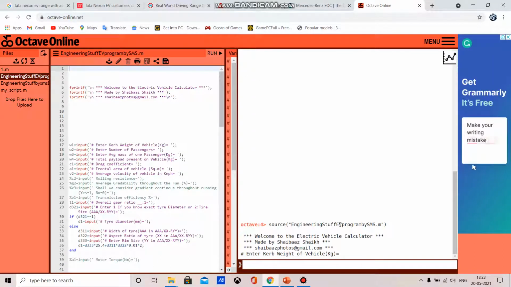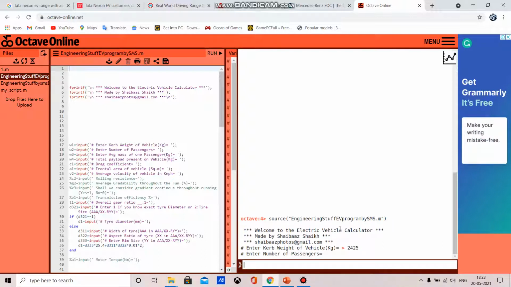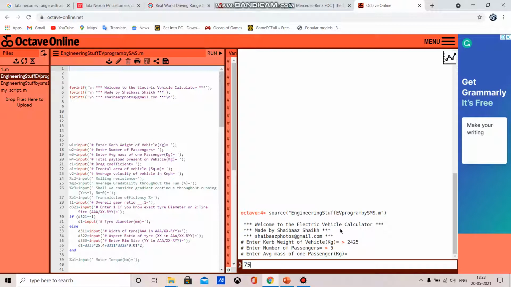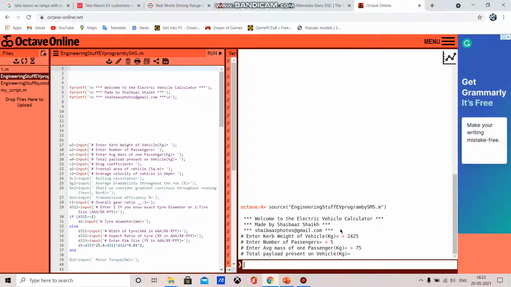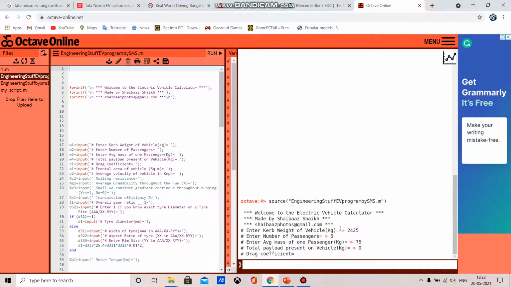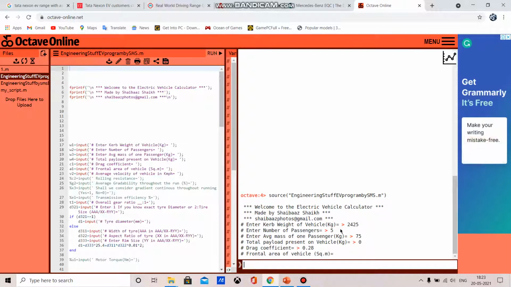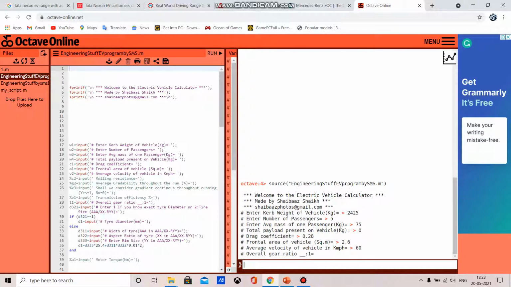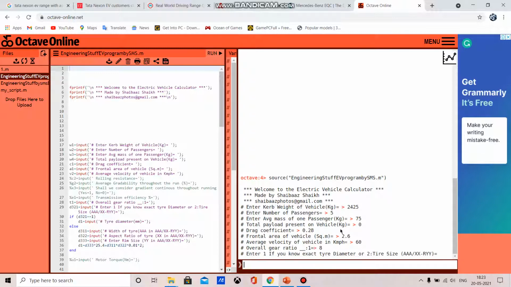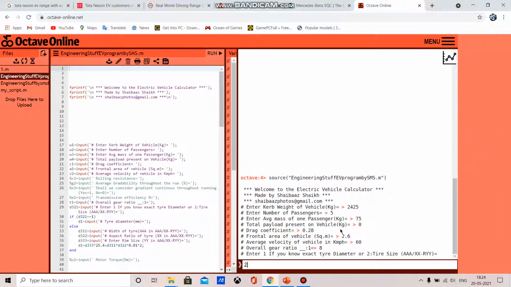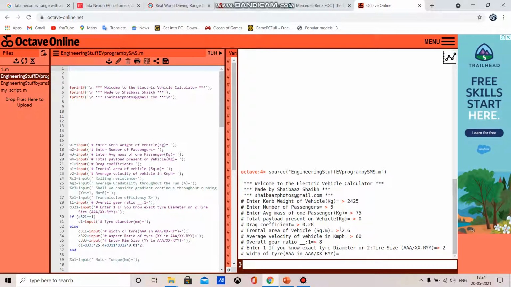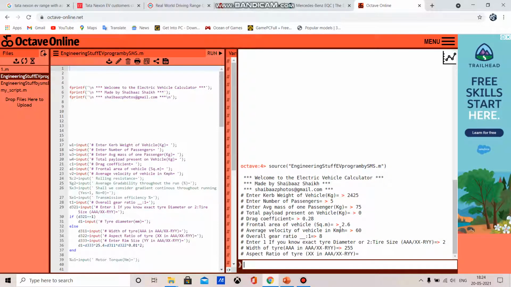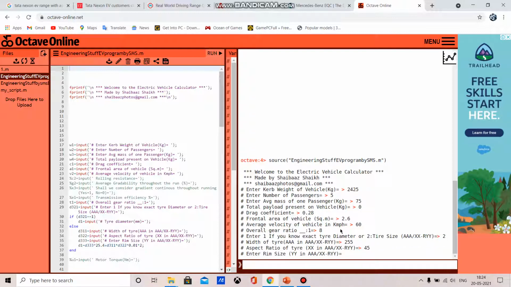So it is asking the curb weight. So I will enter this data: 2425. It is a 5-seater vehicle. Average mass of passenger is 75. Payload is 0. Drag coefficient is 0.28. Total area is 2.6. Average velocity is 60. Overall gear ratio is 8. Now I know the tire size. So the tire size is 255/45 R20.